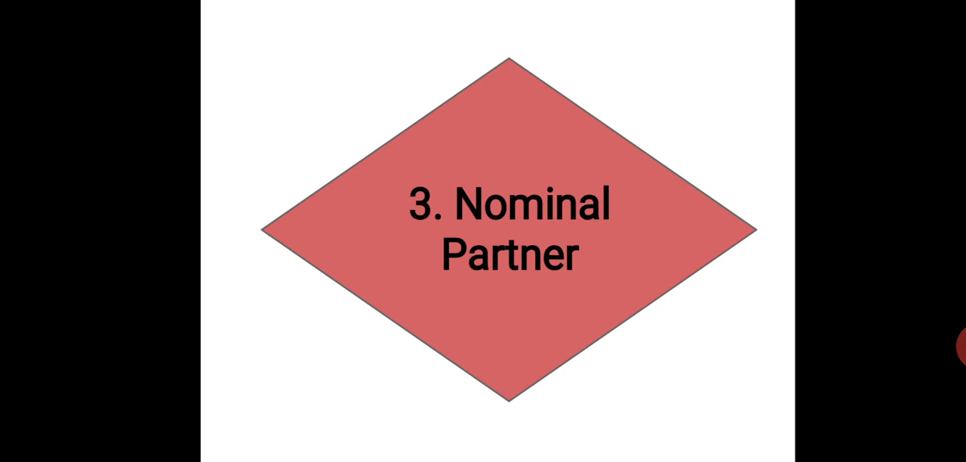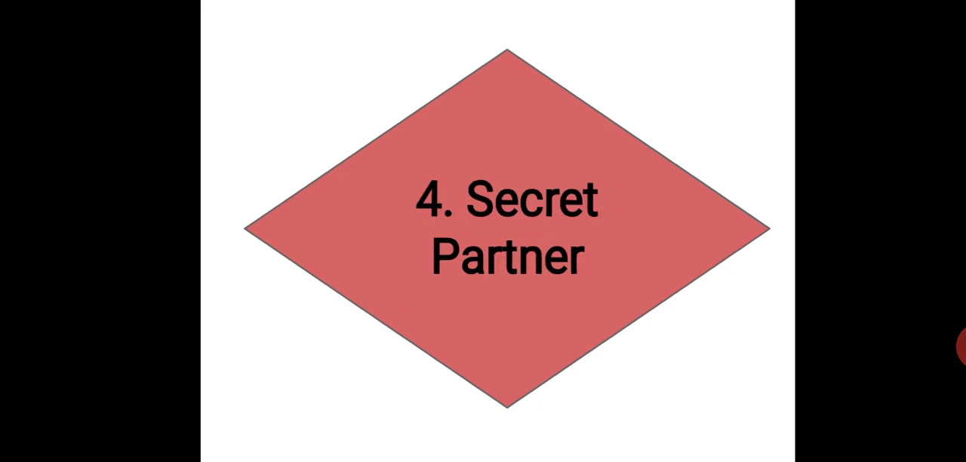Okay. Now the next is secret partner. Now who is the secret partner? The person who is not known to the third parties is termed as secret partner. His membership in the firm is kept secret from outsiders. Secret partner contributes to capital, shares profit of the firm, assumes unlimited liability, and he is liable for the losses of the business. He can take part in the working of the business.